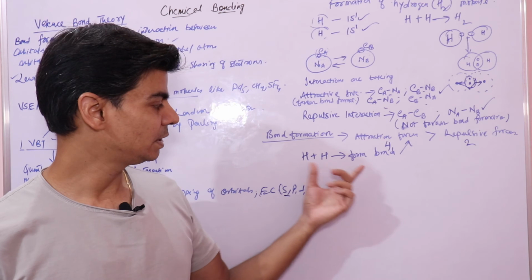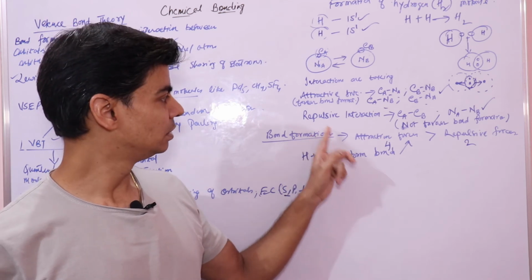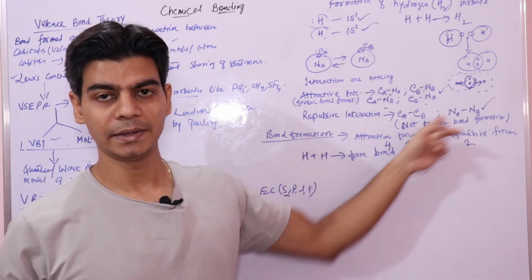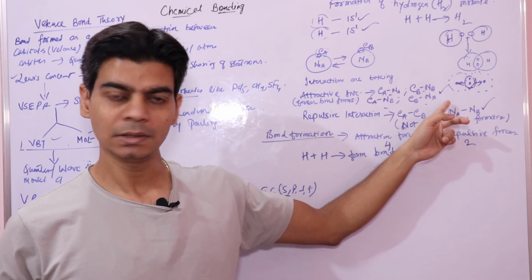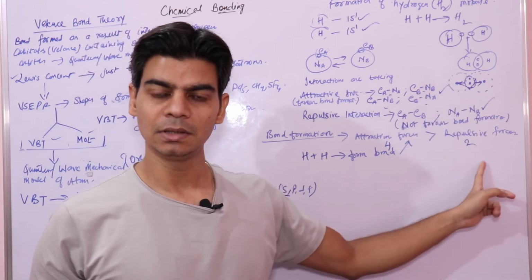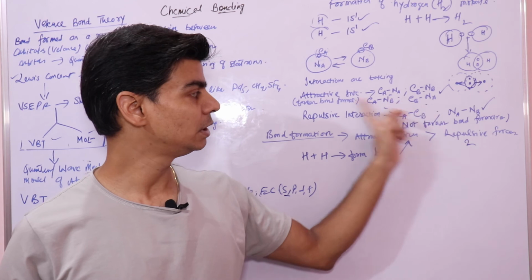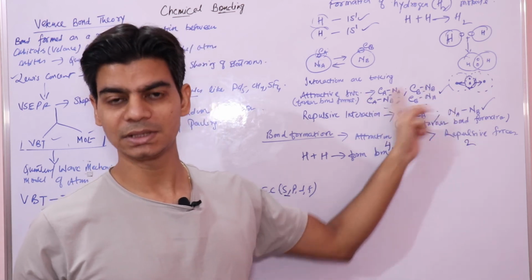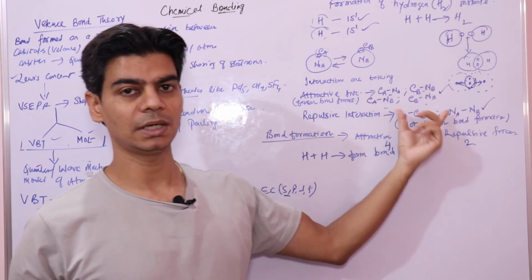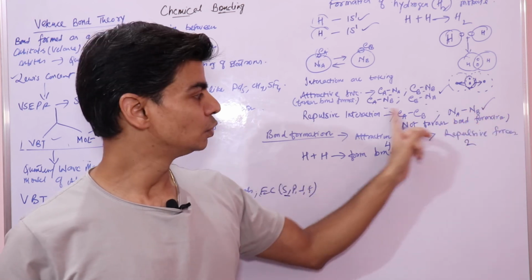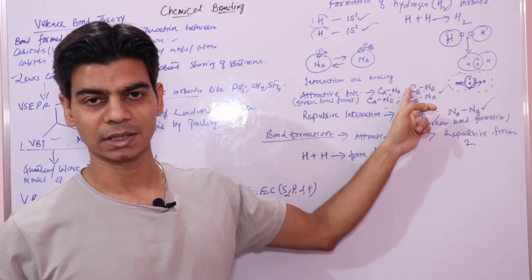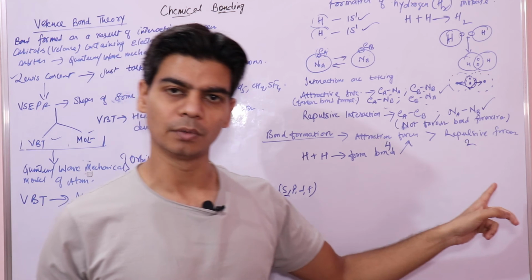Since due to this attractive interaction energy is getting released, which will bring the energy to a minimum, or decrease the energy of the system, it will favor the bond formation.